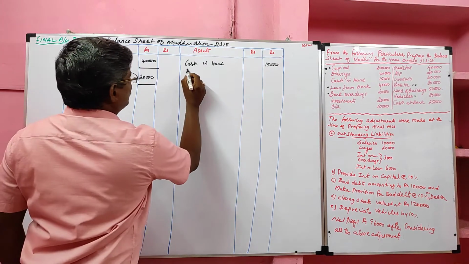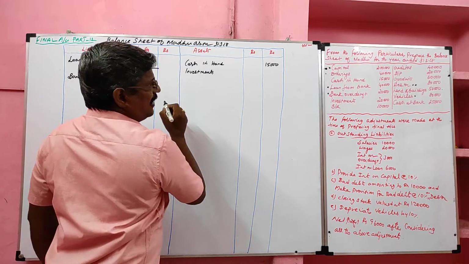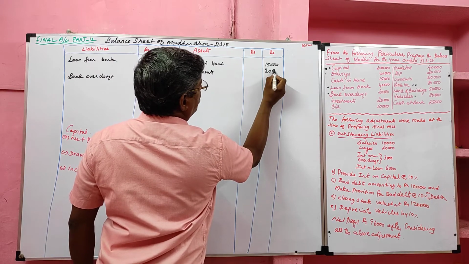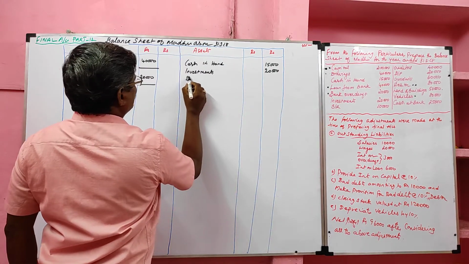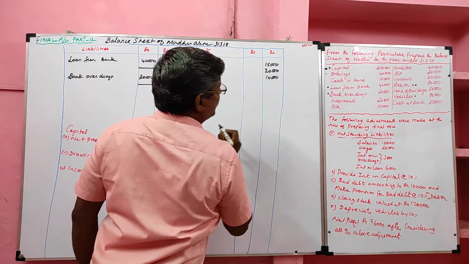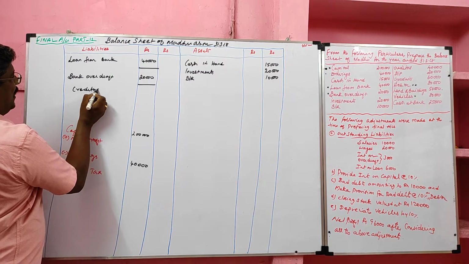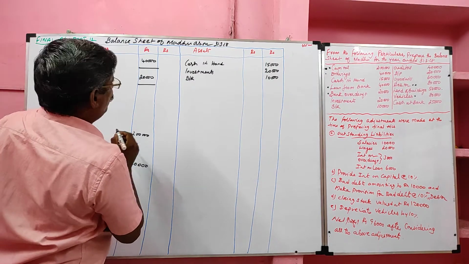Next, investment is an asset. Bills receivable is an asset, value 10,000. Then creditor is a liability, value 40,000.